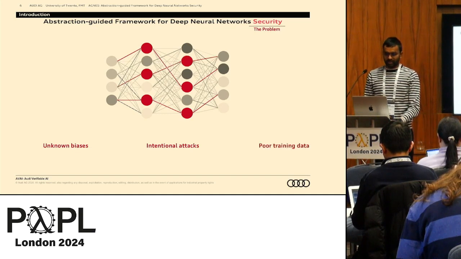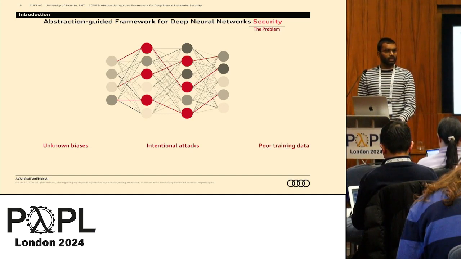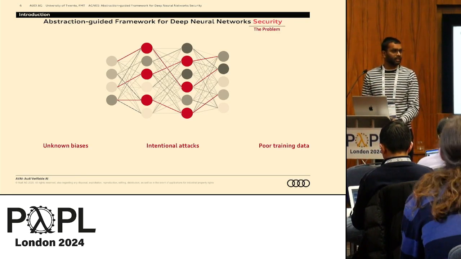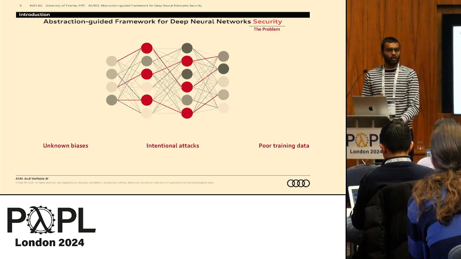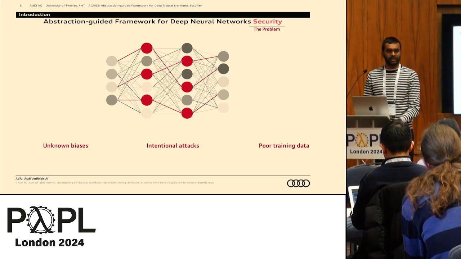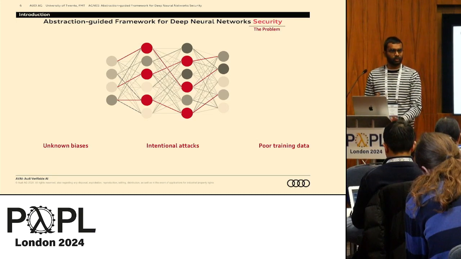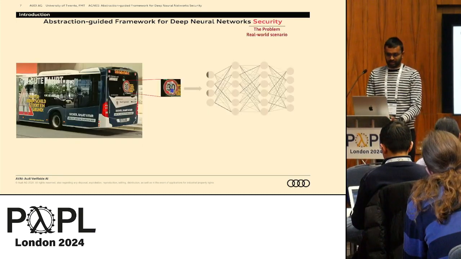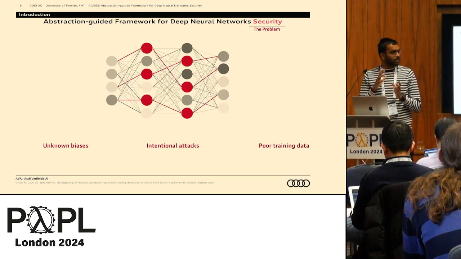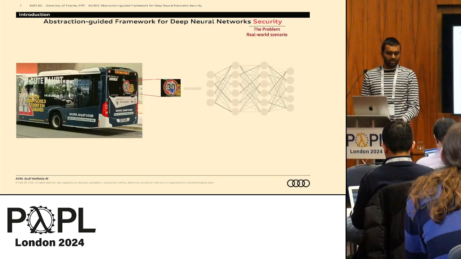There can also be some poor training data, because if you do some statistical analysis, there can be imbalance in data, because you don't always get all the data for all kinds of problems and classification, and this is really hard to balance every time. So these things are called backdoors in the network, and we are trying to focus on identifying these backdoors.